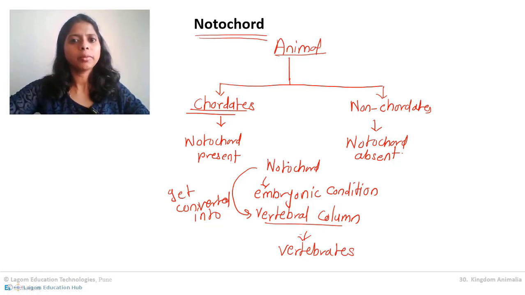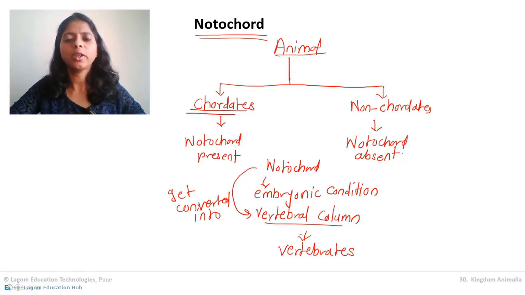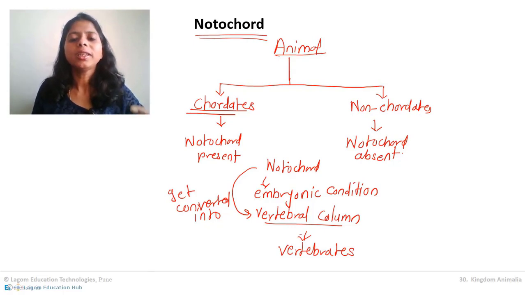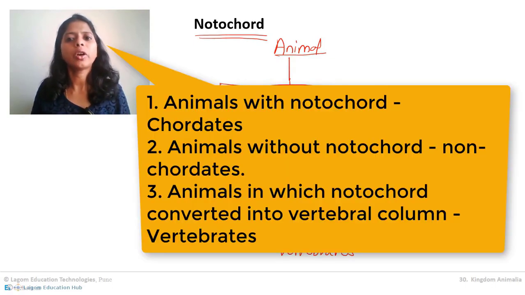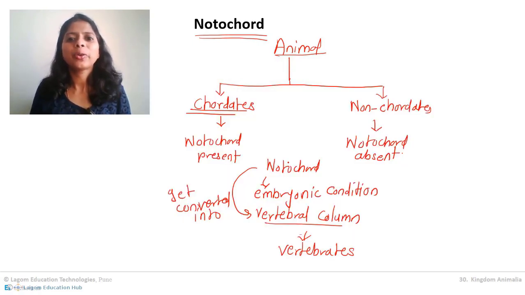So a few things you need to remember about notochord. Notochord is an unjointed rod-like structure passing along the dorsal side of the body. It does two functions. One is separation of the alimentary canal from the nervous system. Second is it provides a place for attachment of the muscles. Clear? Okay. The animals which show presence of notochord are chordates. Those which don't have notochord are non-chordates. And the animals in which notochord got converted into vertebral column are vertebrates. So this is all about notochord.